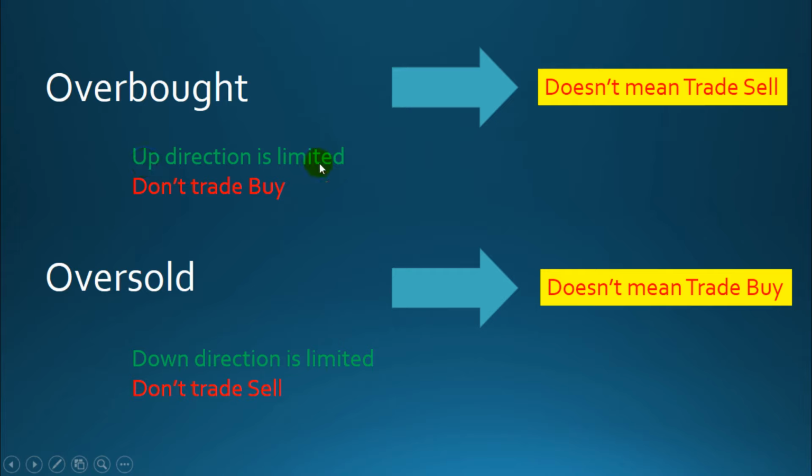It means don't put a buy trade. It doesn't mean you can't trade a sell trade, okay? The only meaning of overbought is up direction is limited. You can't go for buy, okay?